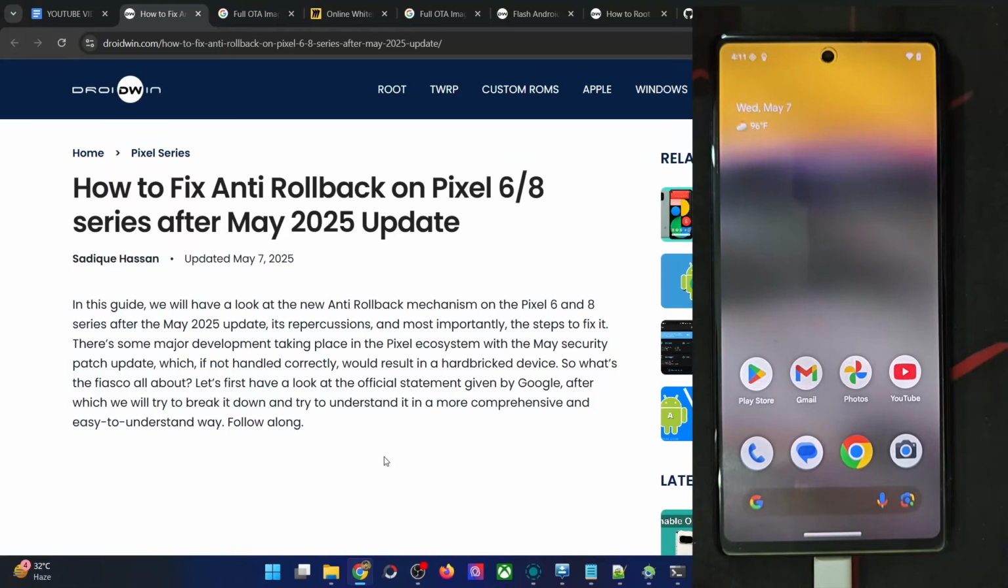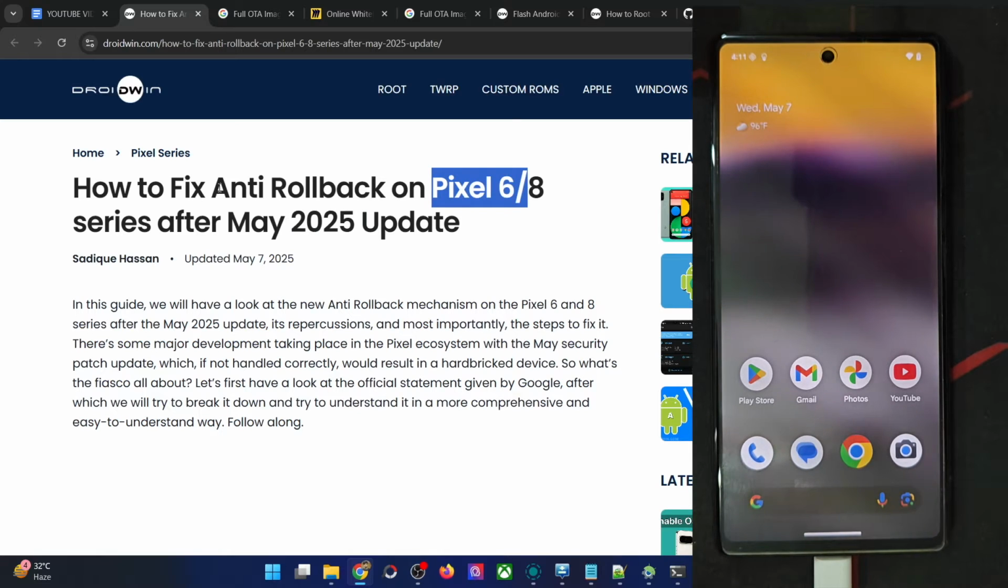So guys, a major development has just taken place for the Pixel 6 and the 8 series. If you have installed the May 2025 update on your Pixel 6 and 8 series, then the anti-rollback will be initiated, and you will not be able to do a rollback on your phone.